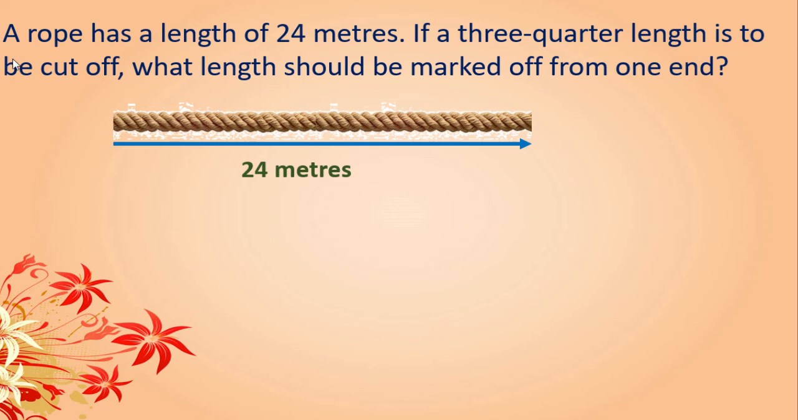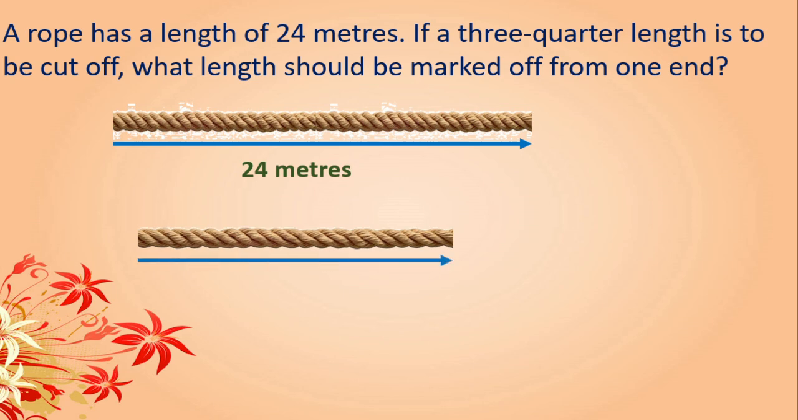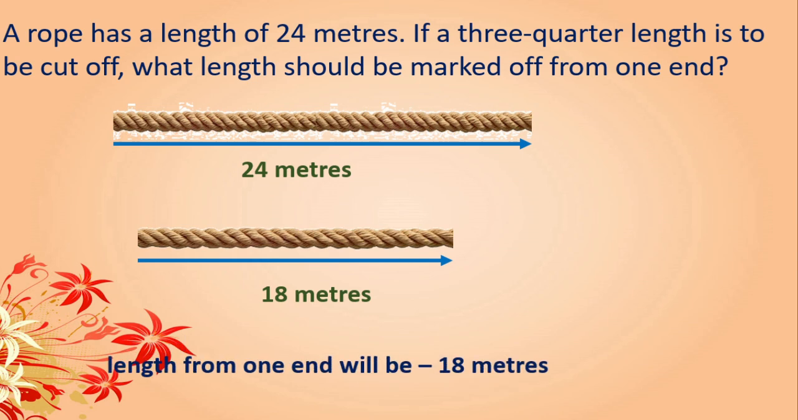If 3/4 of the length is to be cut off, here half of 24 is how much? 12. Right? Half of 12 is how much? 6. Correct? Otherwise, how do we do it? The 3/4 is half plus quarter. Here half is 12 and quarter is 6. So 12 plus 6 is nothing but 3/4. That is 18. Isn't it? See, this is our 3/4 rope. That is nothing but 18 meters. Right? The length from one end will be cut at 18 meters.